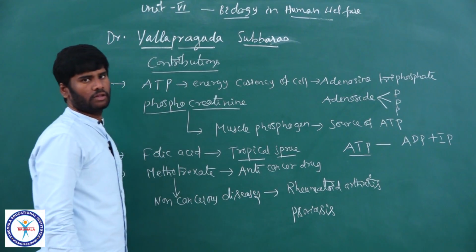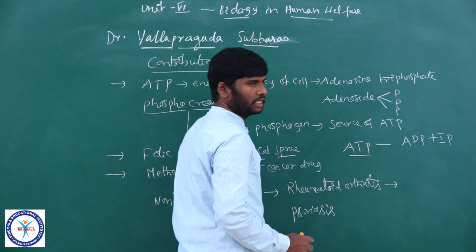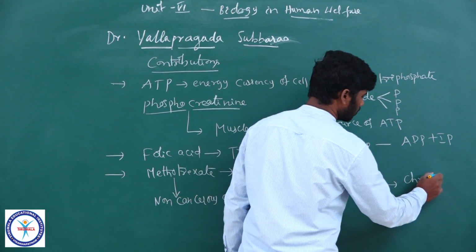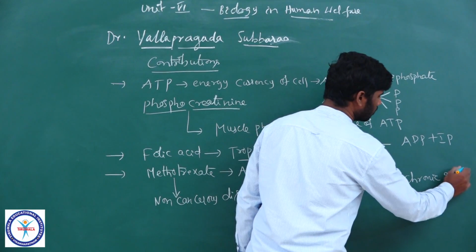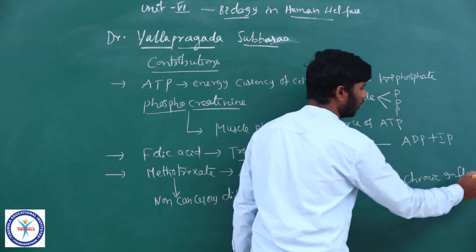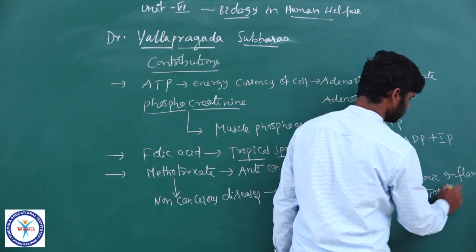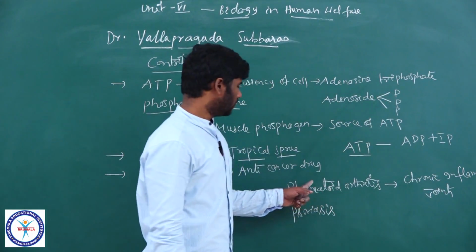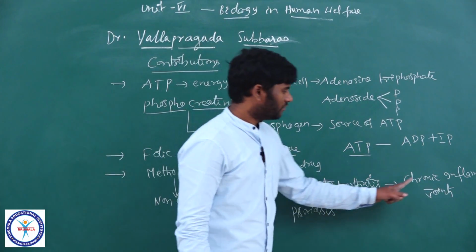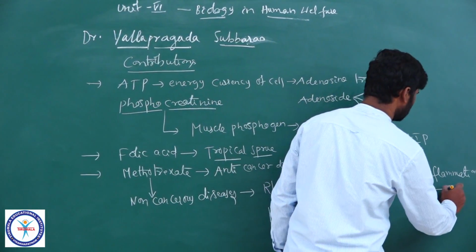Rheumatoid arthritis is a chronic inflammation of joints. It is a joint related disorder which affects many joints including joints of hands and feet.